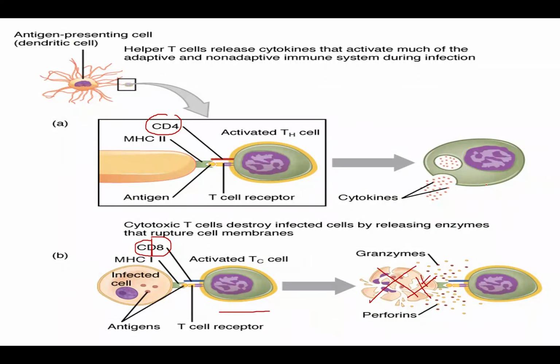So T helper is just helping. The TC is the one that really kills the viruses using enzyme and also toxin. Perforin is a toxin, granzyme is an enzyme. So this TC produces enzyme and toxin that will destroy the viruses by destroying the infected cell.